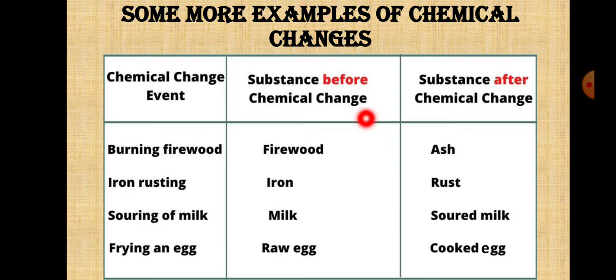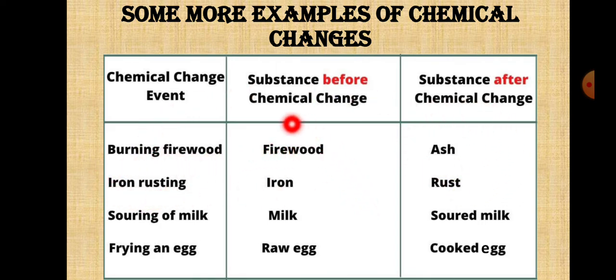This slide also shows what happens in a chemical change event. What is this? Burning of firewood. Before the chemical change, it's only the wood. After the chemical change, it has changed into ash. So it is a permanent change. Once the ash is formed, you cannot see the wood again.